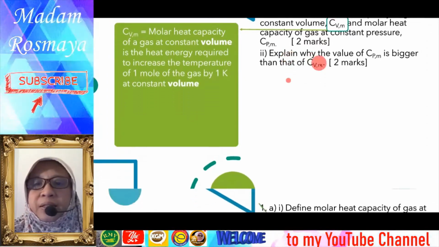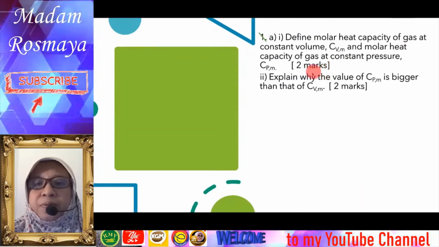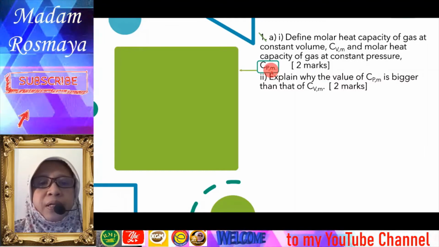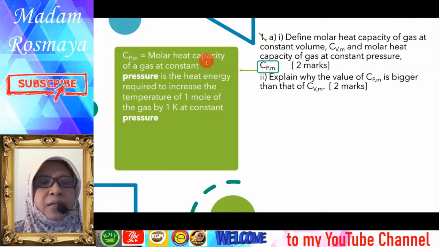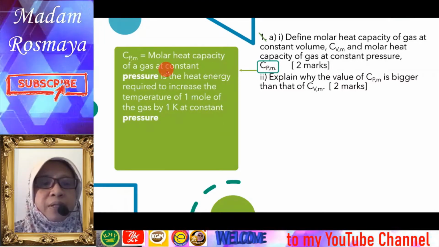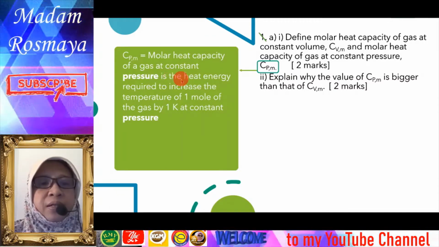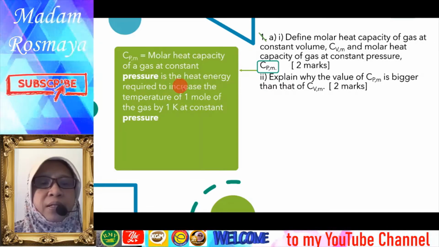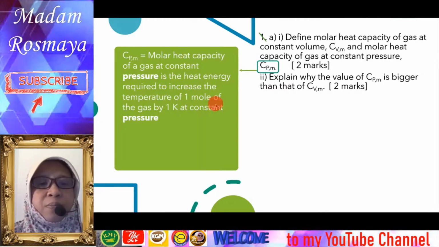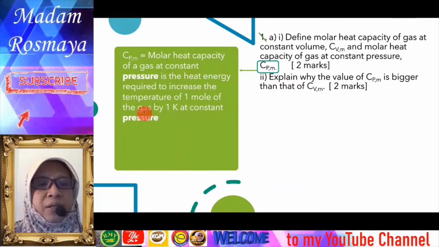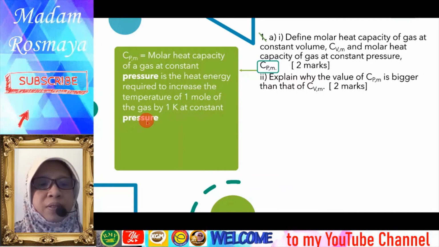Next is the meaning of CPM. CPM is the molar heat capacity of a gas at constant pressure. The definition is the heat energy required to increase the temperature of 1 mole of the gas by 1 Kelvin at constant pressure. So the P here means constant pressure.